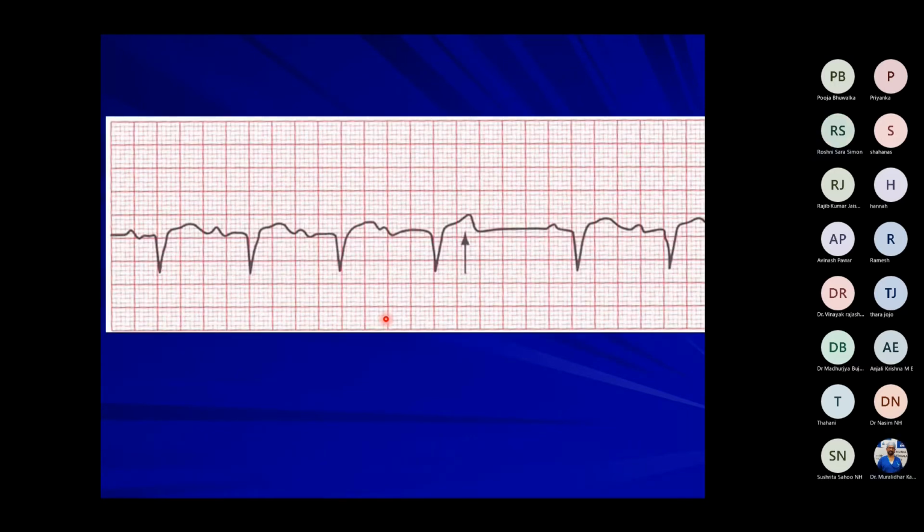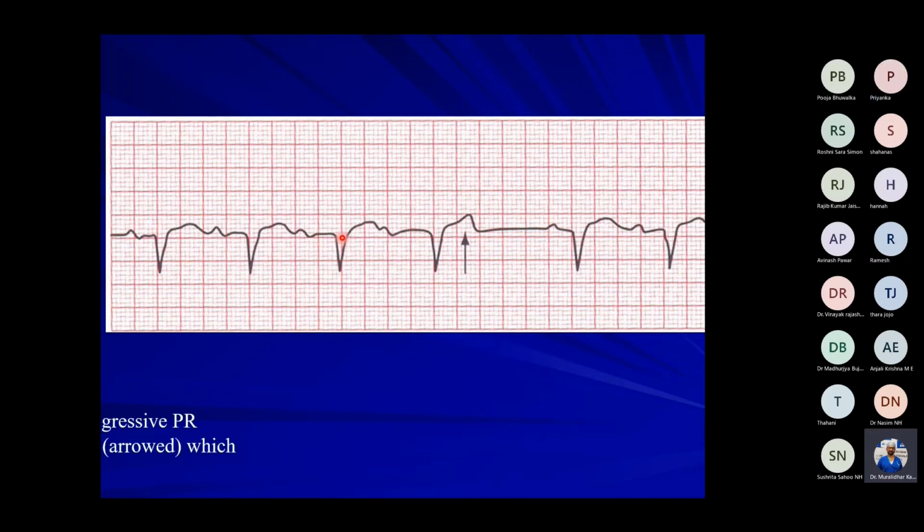Priyanka, what is this? Here, the PR interval is progressively increasing and there's a dropped beat. That is Mobitz type 1. Very good. This is the Wenckebach phenomenon, or Mobitz type 1 block.